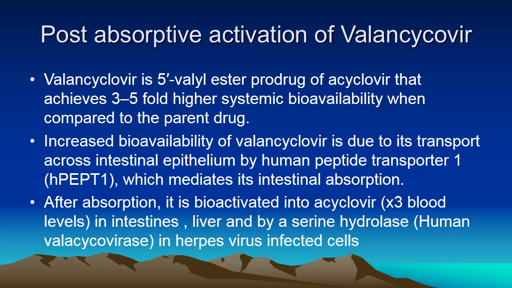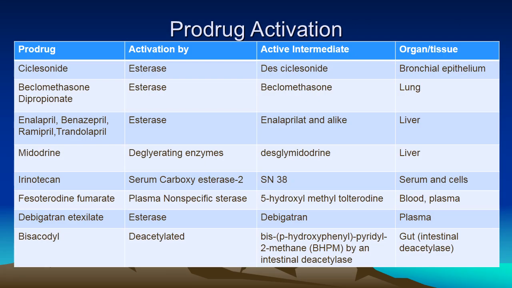After absorption, it is bioactivated into acyclovir in intestinal tissue and in liver, and by a serine hydrolase, the human valacyclovirase enzyme, which is present in the viral infected cells.